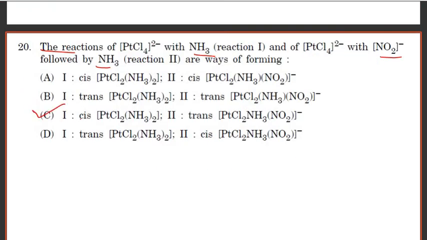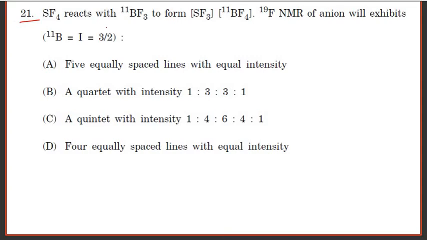In reaction type 1, a cis compound is formed. In reaction type 2, a trans compound is formed. Question number 21. SF4 reacts with BF3 to form the complex. The F19 NMR of the anion will exhibit.